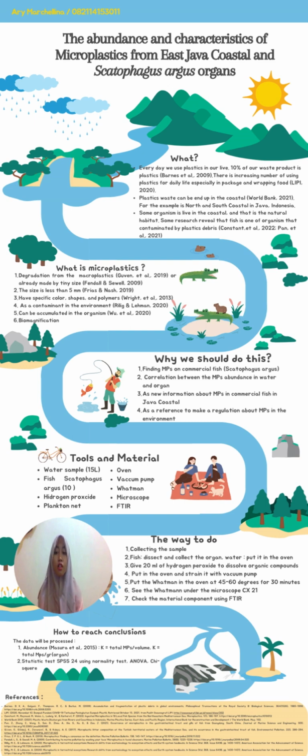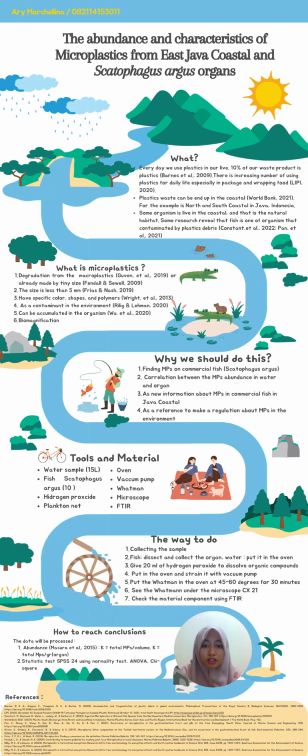Then the third, we will add 20 milliliters of hydrogen peroxide to dissolve the organic compounds. Next, we put it in the oven at 50 to 60 degrees for about 24 hours and strain it with a vacuum pump. Then we put the Whatman in the oven at 45 to 60 degrees for 30 minutes. And then we will see the Whatman under the microscope and check the material component using FTIR.